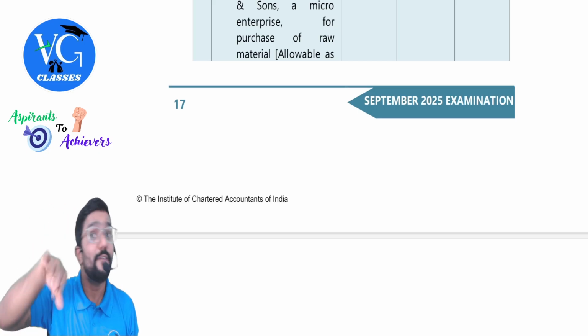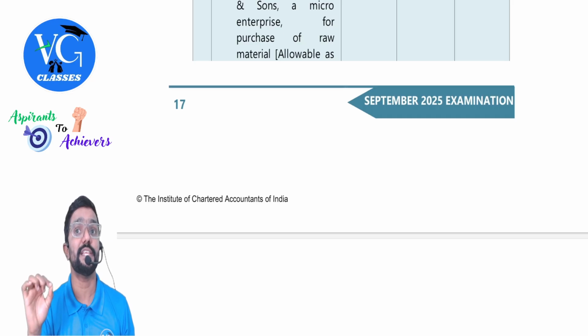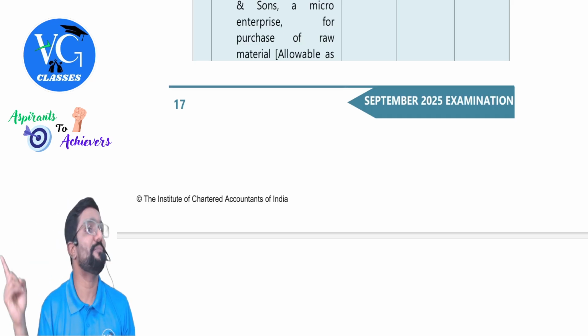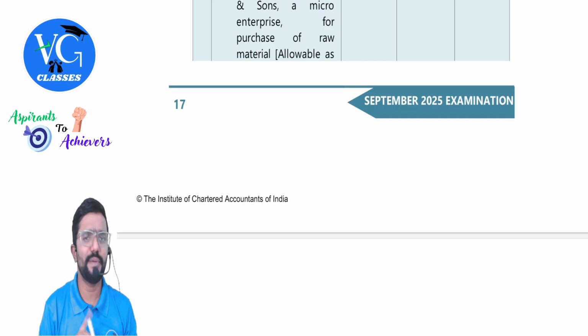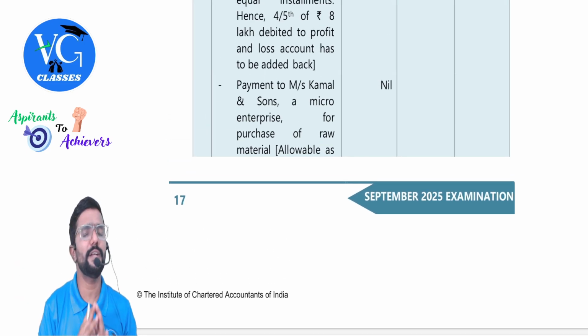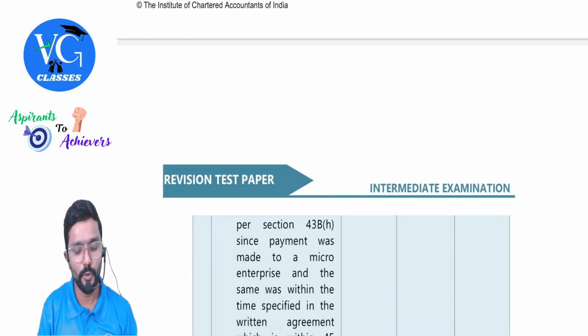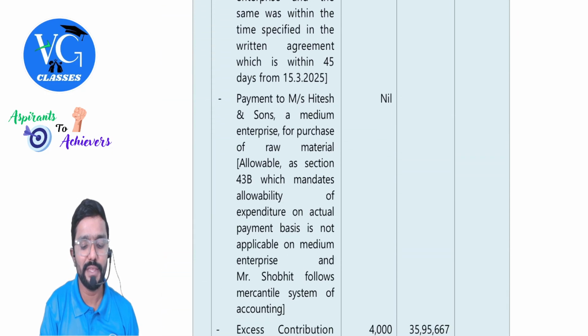Sir, what if it is paid after the due date as per section 43BH? Then it will be allowed in the year of payment. Clear? So here it is paid within the time limit as per the agreement, so no problem. Next, payment made to Hitesh and Sons.